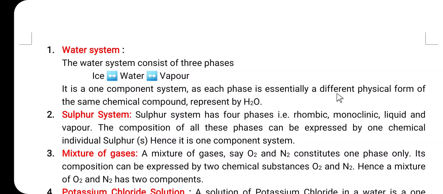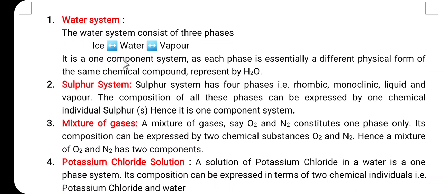Each phase is a different physical form of the same chemical compound, that is water, represented by H2O. The ice is H2O, water its chemical composition is H2O, vapor again is H2O. So, here C is equal to 1. The water system is a one component system.